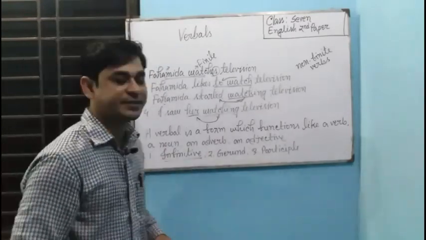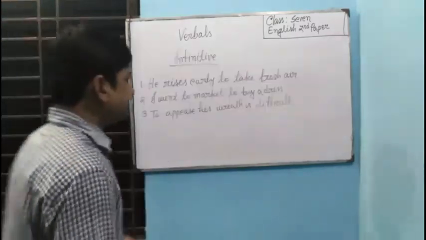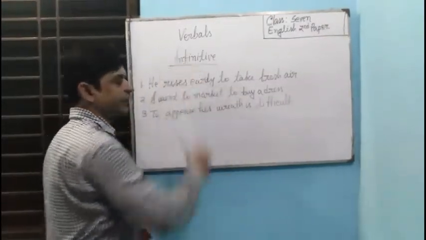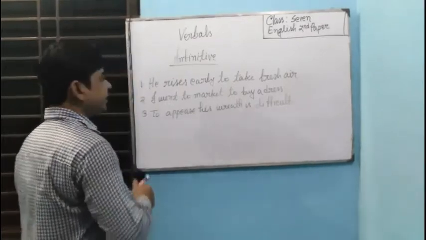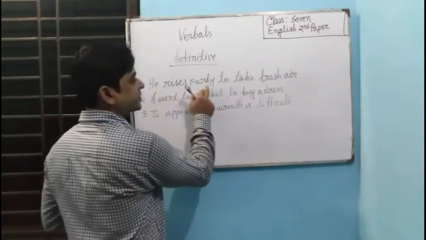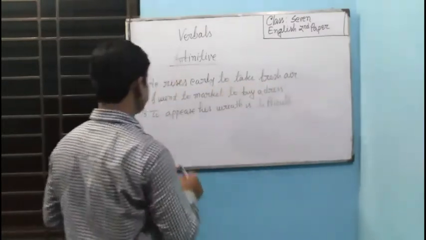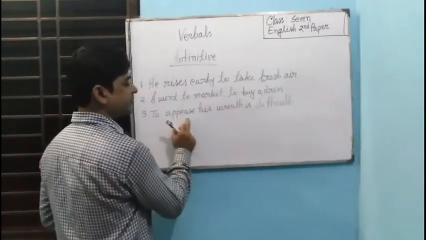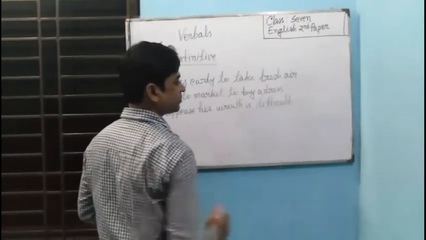Now we are going to discuss infinitive. So dear students, let's talk about infinitive. Here are three sentences. He rises early to take fresh air. I went to market to buy a dress. To appease his wrath is difficult.